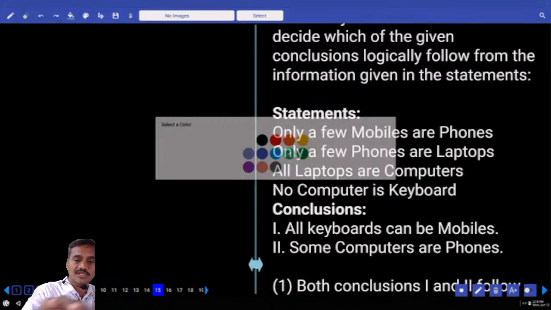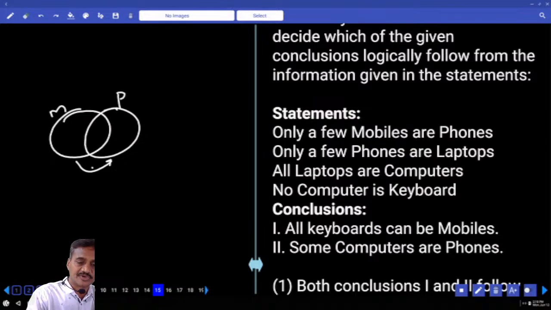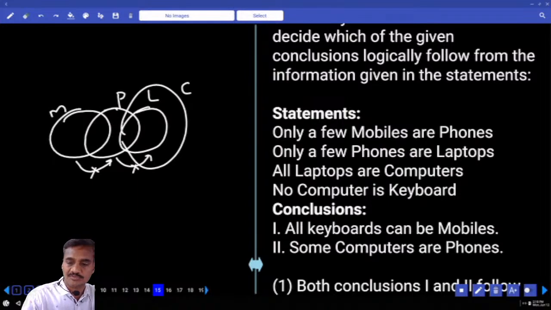Only a few mobiles are phones. Then how to represent this one? There are only few mobiles which are phones. Mobile and a phone, not all mobiles can be a part of this phone. And only a few phones are laptops. Only some of the phones are laptops, but not all. And all these laptops are what? This entire laptop is a part of this computer. And no computer is a keyboard, no intersection between computer and the keyboard.